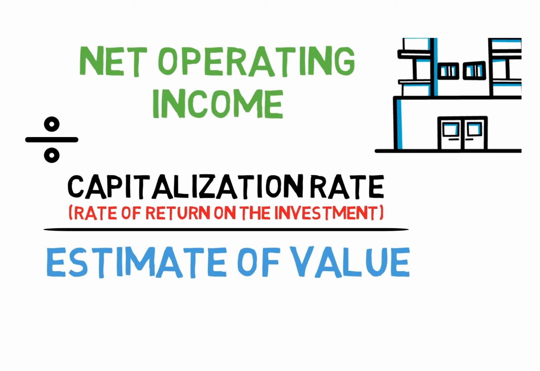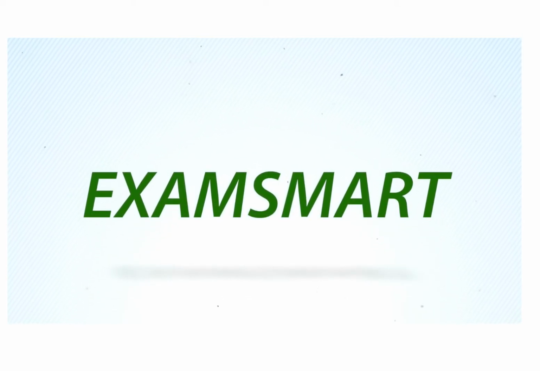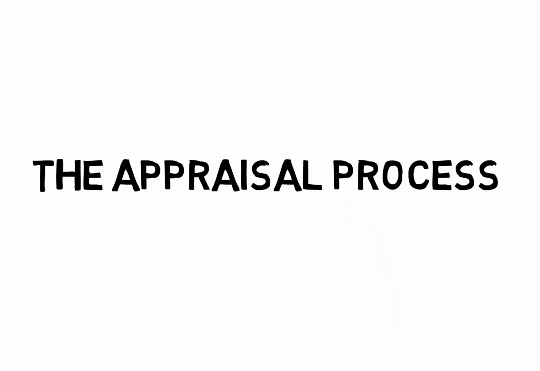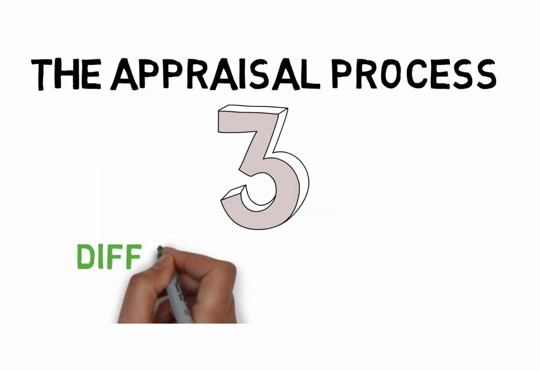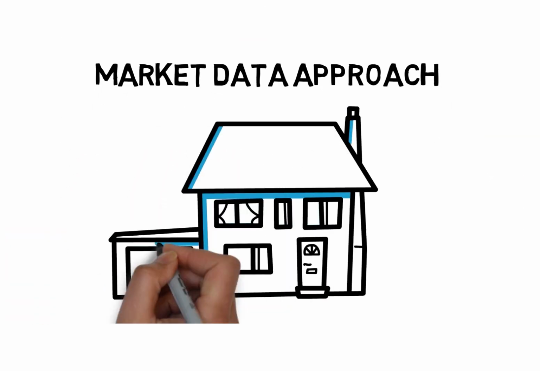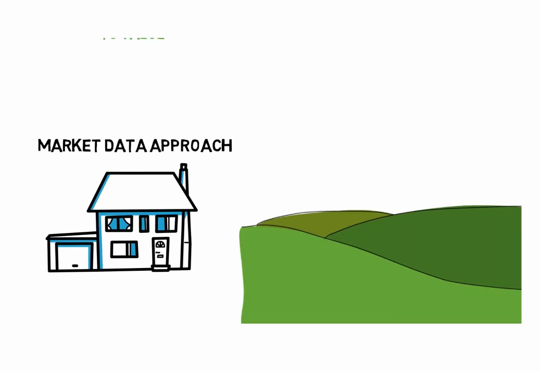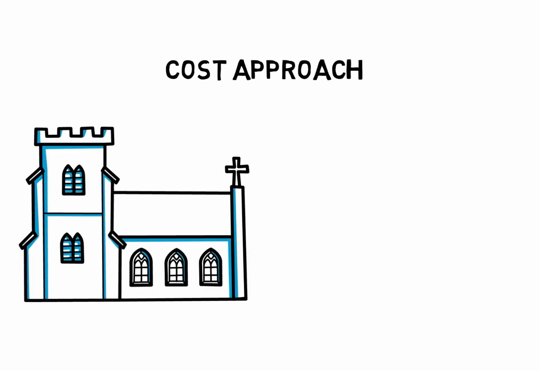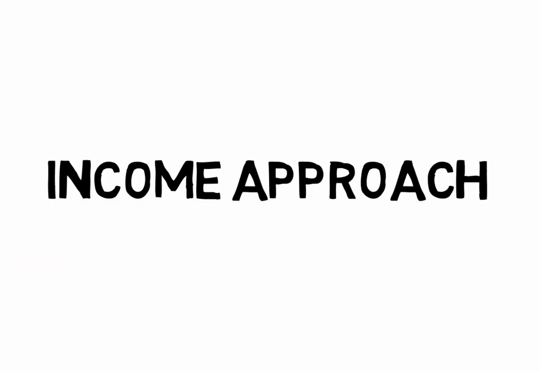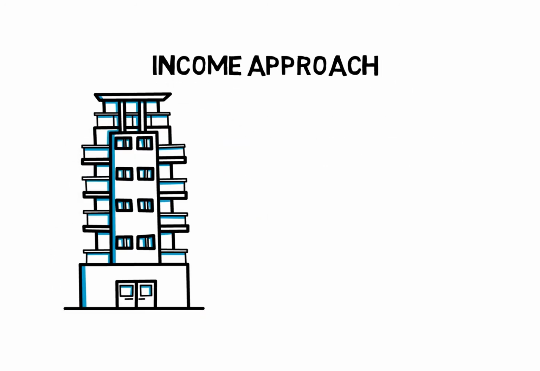Regarding the appraisal process that an appraiser goes through, the key things to remember are as follows, and that would be our 3 different approaches to value. The market data approach is best used on residential and vacant land. The cost approach is best used on special purpose properties, again, churches, schools, hospitals, and the like, and or new properties. And finally, the income or capitalization approach is best used on income-producing properties, such as apartment complexes or shopping centers.